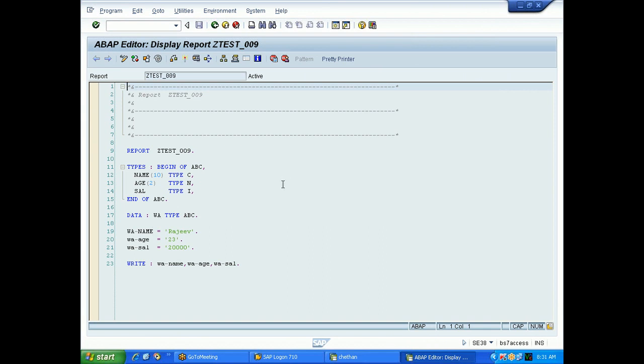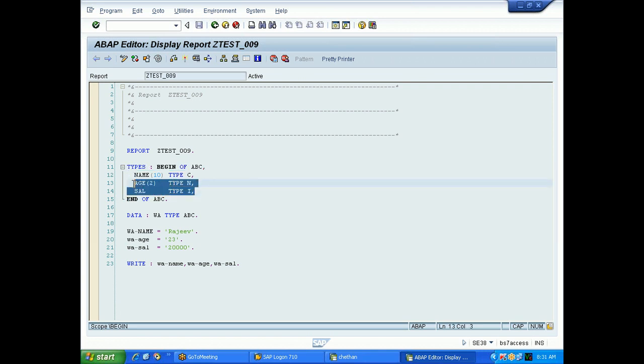Fine. So in the last class, we were discussing this program. Here, we will call this a structure. ABC is the structure name. If you observe, with the types keyword, we will declare a structure. This is the beginning of the structure and this is the ending of the structure.